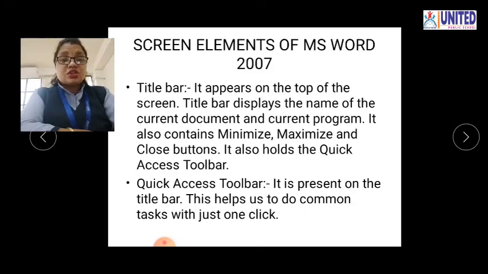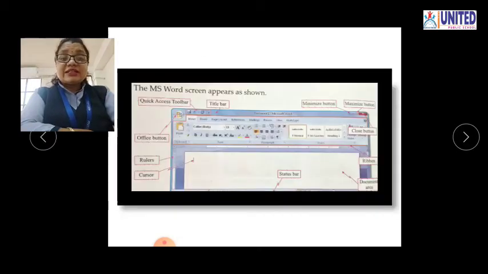It also holds the quick access toolbar. Let us see what is there on that title bar. You can see in the right hand side corner there is a minimize button, maximize button and a close button. 3 buttons are given on the title bar, and in the left side you can see the quick access toolbar. Can you see this quick access toolbar?